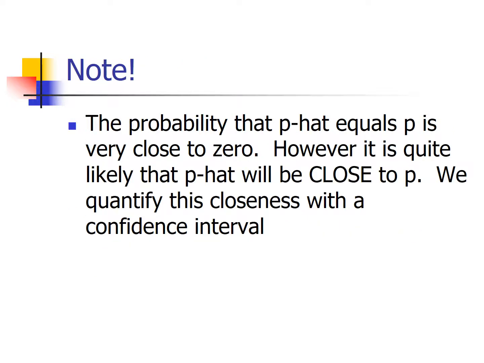Note, just like before, the probability that p hat actually equals p is very close to 0. The probability that our sample proportion is actually the true proportion of interest is virtually impossible. Nonetheless, it is quite likely that p hat will be very close to p. Just like when we were talking about the sample mean and the true mean, we can quantify this idea of closeness with a confidence interval.